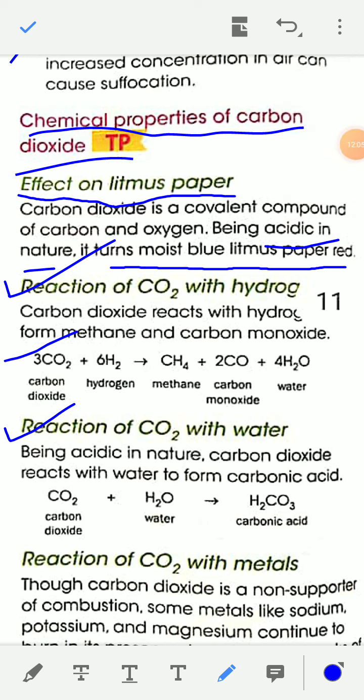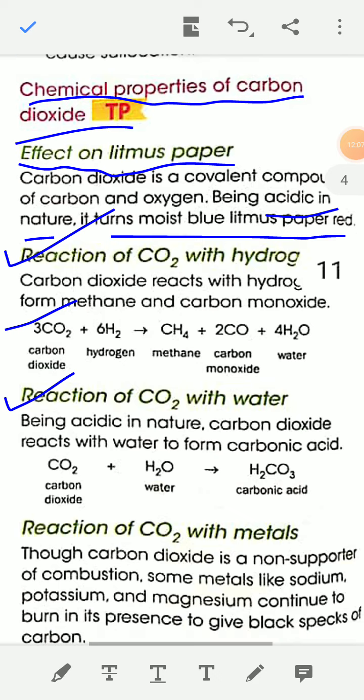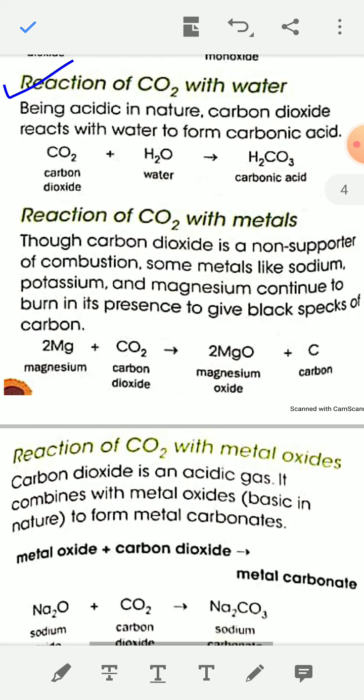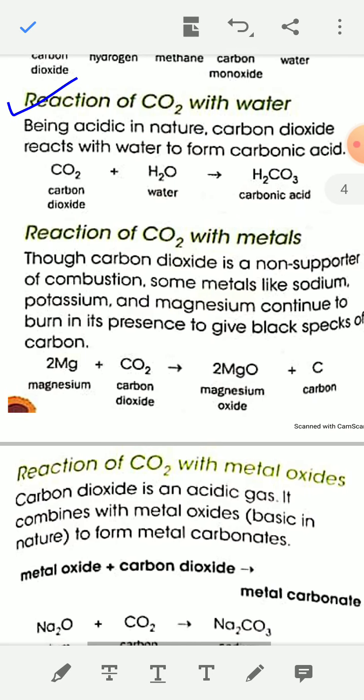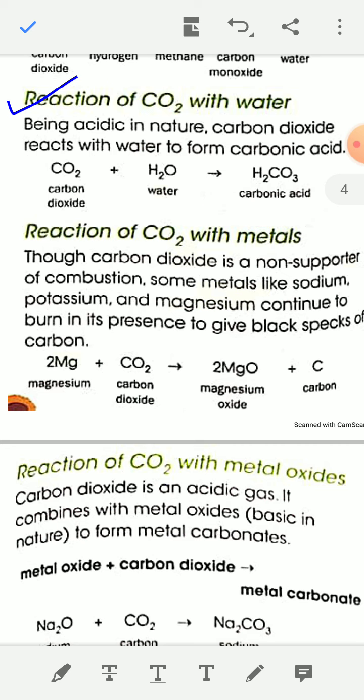Reaction of carbon dioxide with water. Carbon dioxide, being acidic in nature, reacts with water to form carbonic acid. When carbon dioxide CO2 dissolves in water, that is CO2 plus H2O, you will get carbonic acid H2CO3.